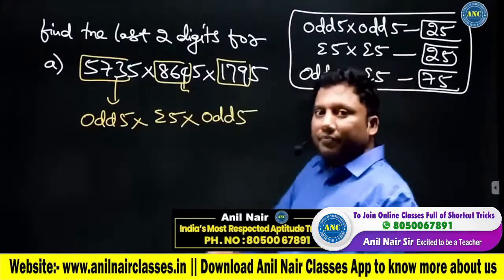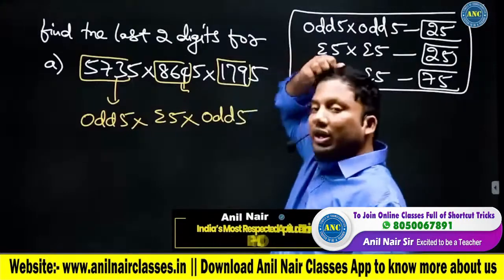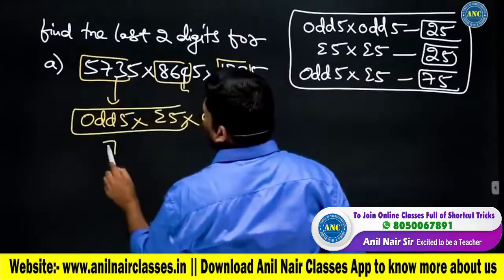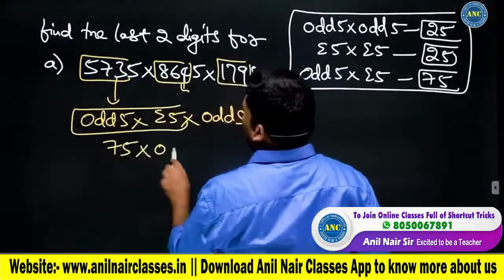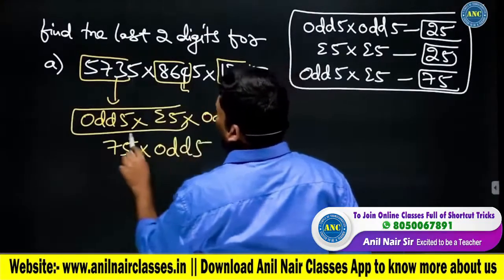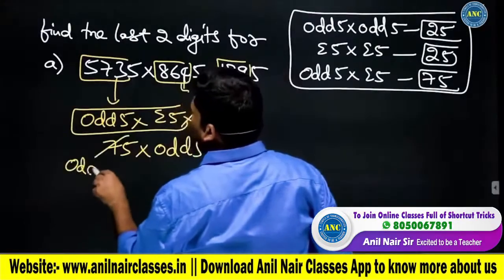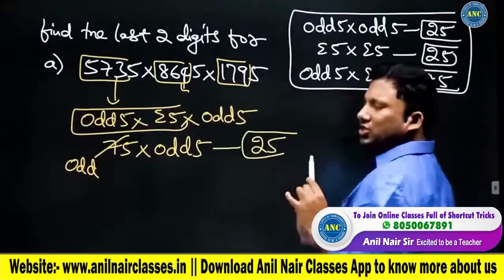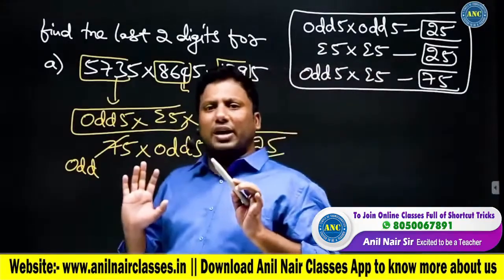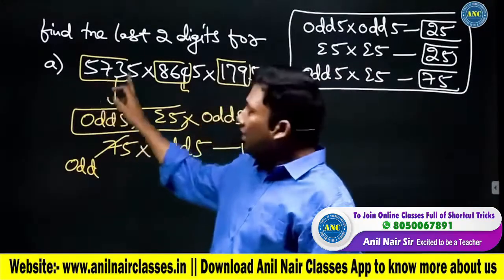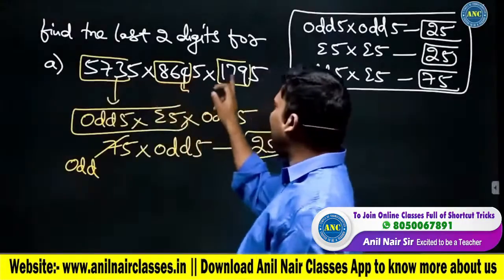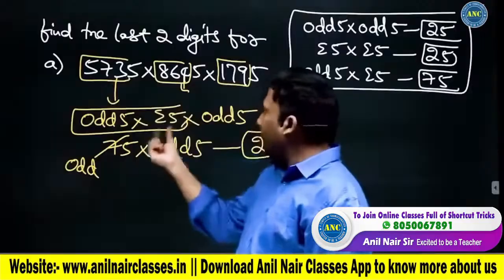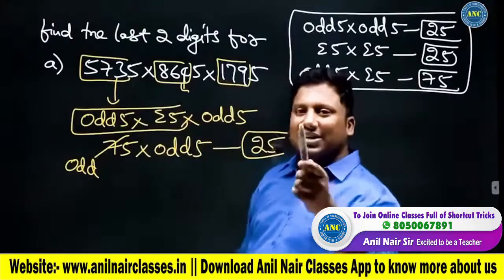Odd 5 into even 5 into odd 5. Odd 5 into even 5, it is 75. Into odd 5, 7 is an odd number. Odd 5 into odd 5. What are the last two digits? 25. Just by looking at the question itself, you can answer this question. Odd 5, even 5, odd 5. Odd 5 into even 5, 75, into odd 5, 7 is an odd number.